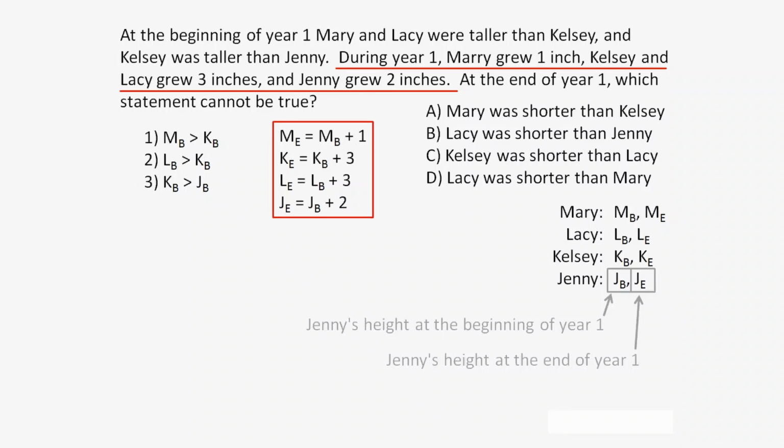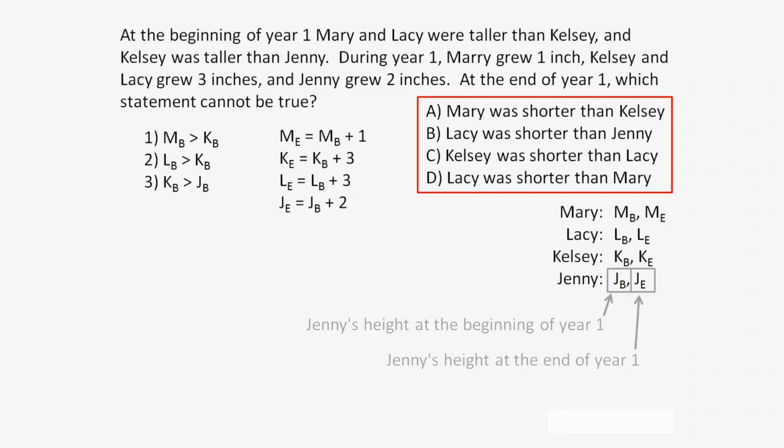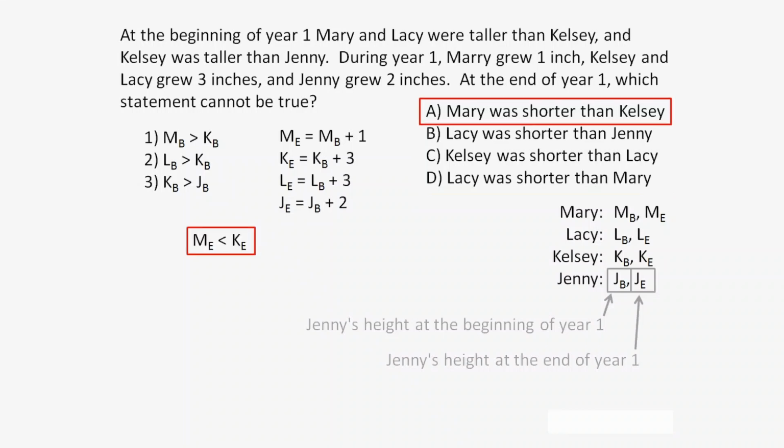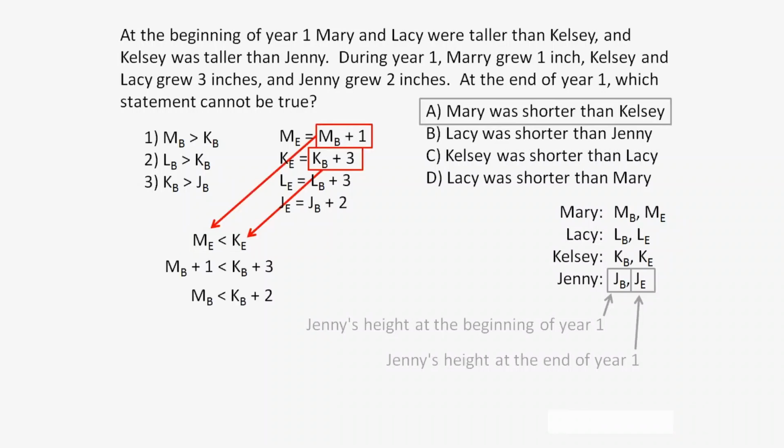Now we'll evaluate the truthfulness of each of the 4 statements to determine which statement cannot be true. Answer A states that at the end of year 1, Mary was shorter than Kelsey. If we substitute in the values of M_E and K_E and subtract 1 from both sides of the inequality, the statement reads that at the beginning of year 1, Mary is shorter than Kelsey if Kelsey was 2 inches taller. The other information we know about Mary and Kelsey at the beginning of year 1 is that Mary is taller than Kelsey. So this statement for answer A could be true.